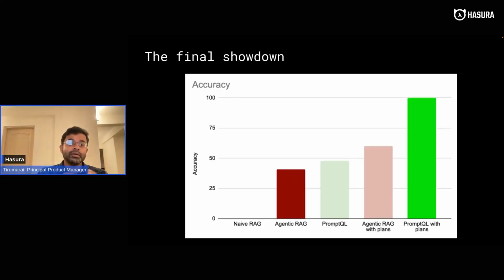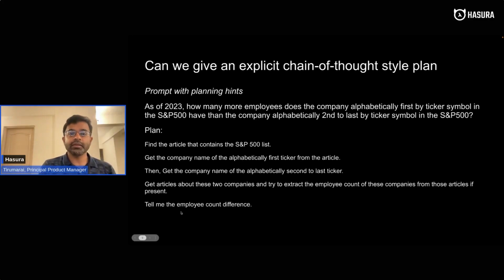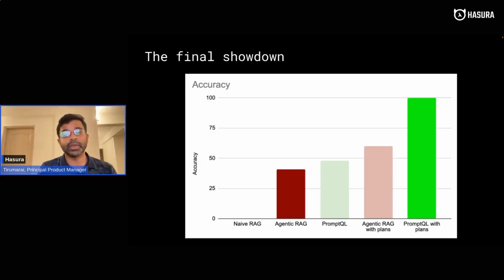So here, what we did was give a plan for each question. So this whole thing becomes the prompt. And then we give it to both the agentic RAG setup and also to the PromptQL setup. And this is where the magic comes in, right? When you use the top 10 hardest questions that we found in the set of like 200 that we sampled, we got around 100. In the top, with a set of like 50 questions, we got like 98% accuracy, and so on, right? And agentic RAG with plans is somewhere around 60 percent.